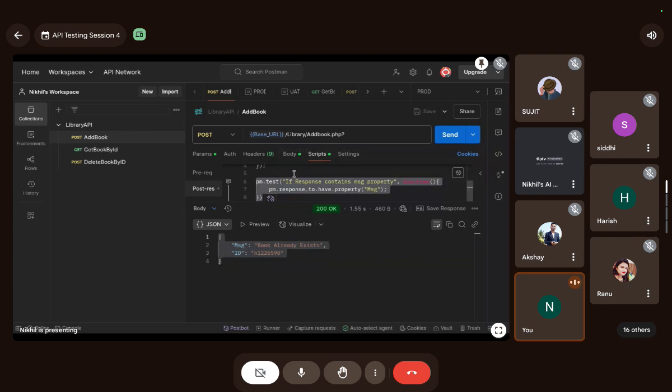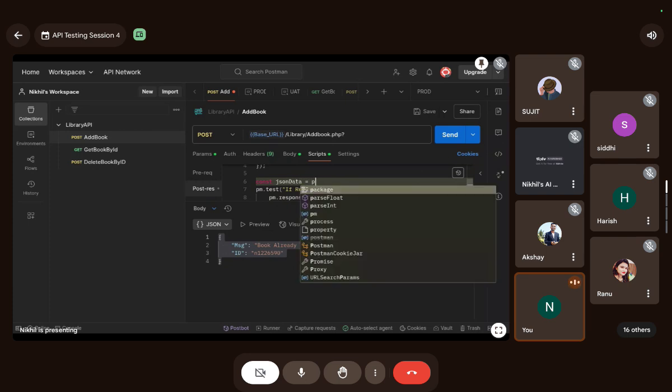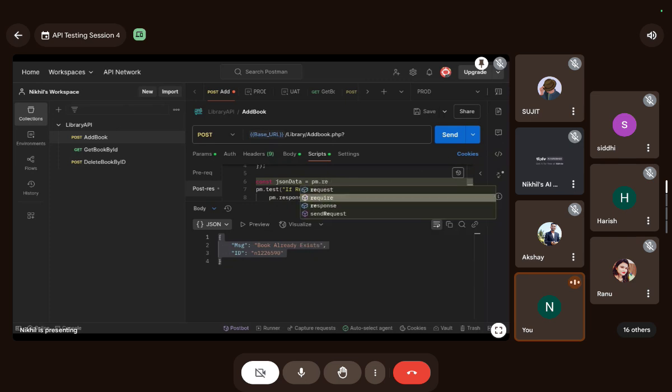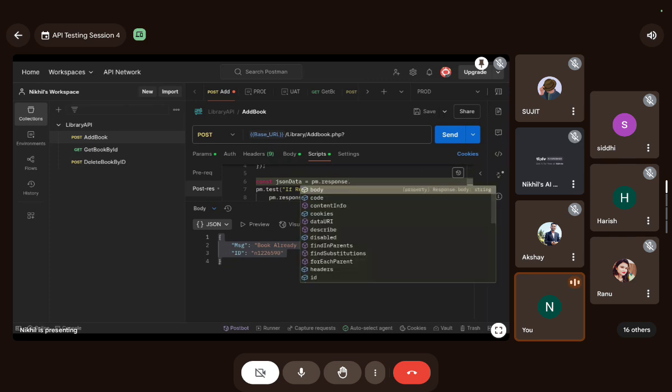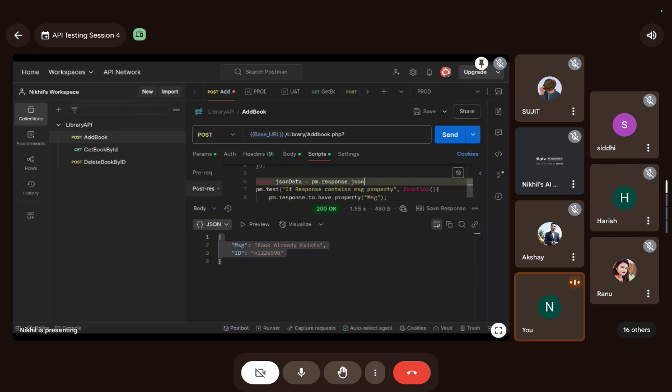So how are we going to do this? Let me show you. I will create a variable. To create a variable, you have to write const. I will grab this JSON data. I will write const jsonData equals pm dot response, and now the response is in the format of JSON. I've got this, guys. Now I'm going to change this a bit. See carefully.